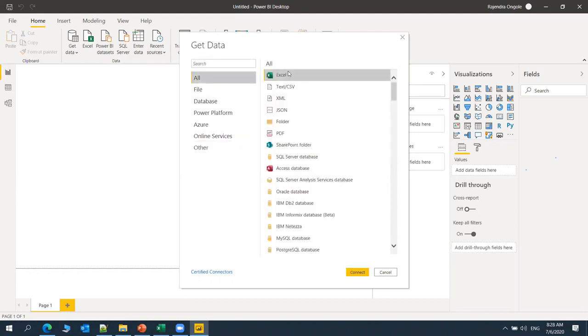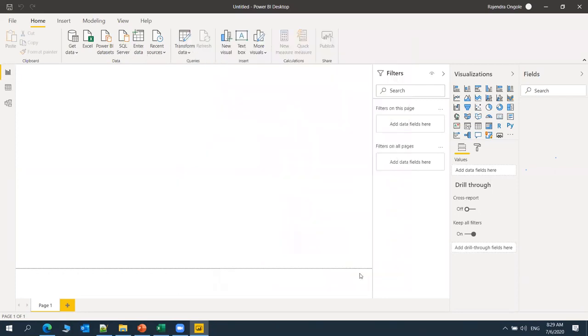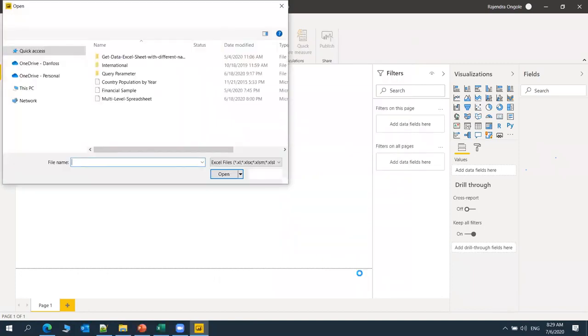I'm going to use Excel now. We can connect it from Get Data, or we can directly connect using a shortcut. These are the shortcuts provided, like Excel, Power BI dataset, and SQL Server, because most organizations are connected with SQL Server. So I'm going to use one Excel file. That is the way we get data, Excel connect, and I'm going to take one of the financial samples datasets.